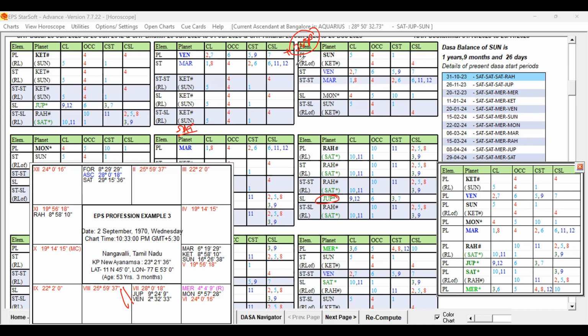Mars is aspecting Rahu, representing Saturn, or Saturn in the sign of Mars itself. So Saturn is connected. And the 2A level and sub-level planet is Ketu, which represents Sun, conjoined with Sun itself, aspecting Rahu. Rahu represents Saturn, so indirectly Saturn is connected here.